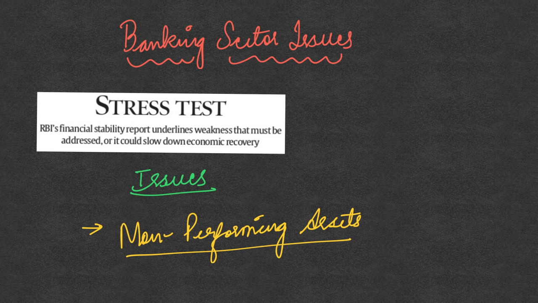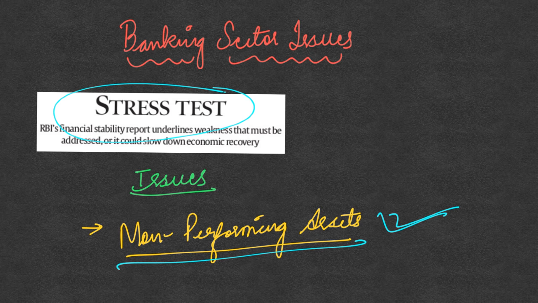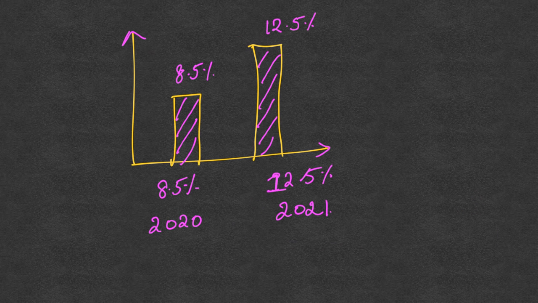Our next topic is related to banking sector issues. In this whole article on stress tests, one important piece of data was regarding non-performing assets. So we will be looking at this important data on non-performing assets. What this article says is that RBI had conducted some stress tests on the banks to assess the economic shock that these banks have suffered and the impact on the bank balance sheets.